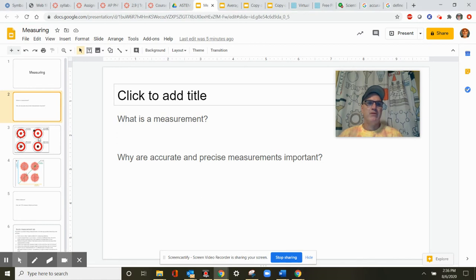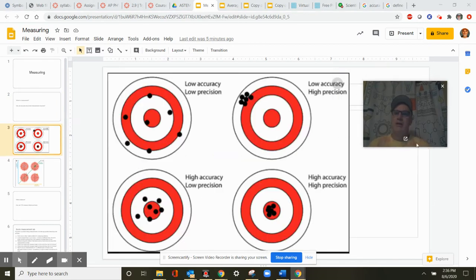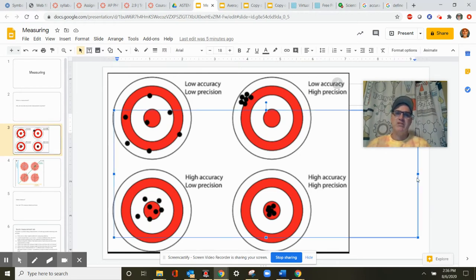All right, so here's a slide about accuracy and precision. We said accurate and precise measurements. This is a pretty typical little slide I just stole right off of Google really fast. Right, so imagine that you're shooting at a target, and so up in this corner here, we have measurements which are not accurate.